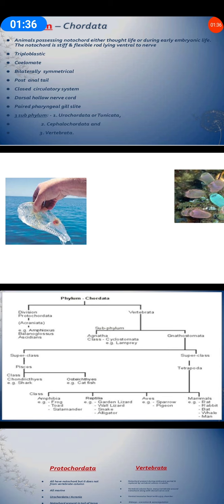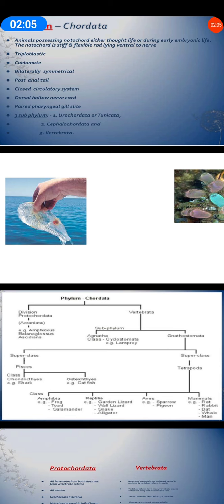Whereas in non-chordates, the notochord is not present, the central nervous system is on the ventral side, and if present, it is solid, not hollow, and it is double, not single. Gill slits are not present. The heart is on the dorsal side if present, and post-anal tail is absent. So these are the four characteristics which make the organism different from non-chordates.